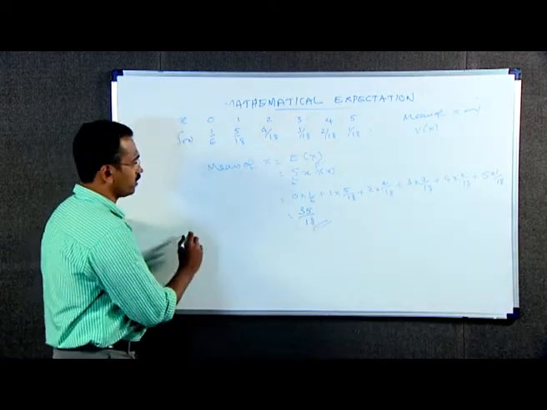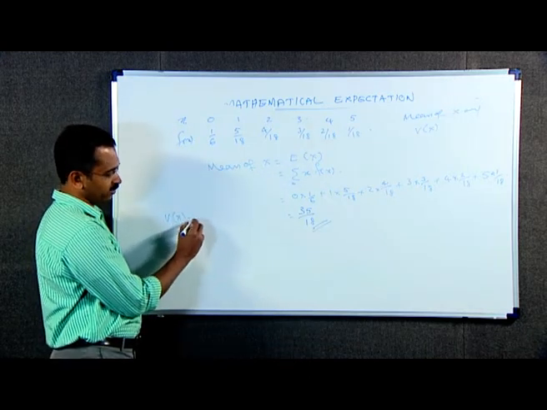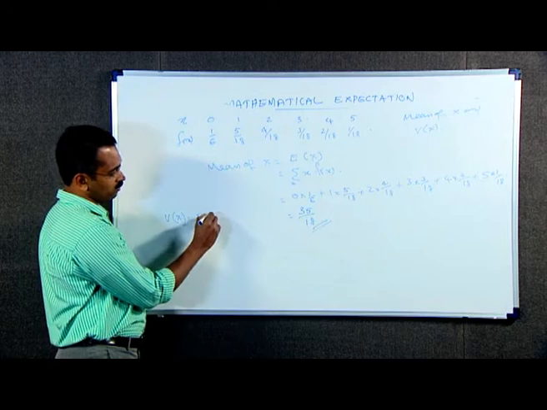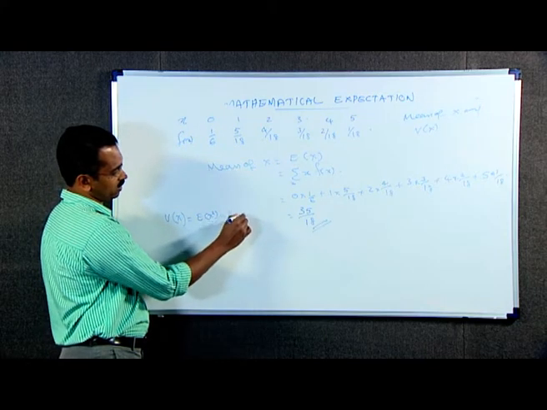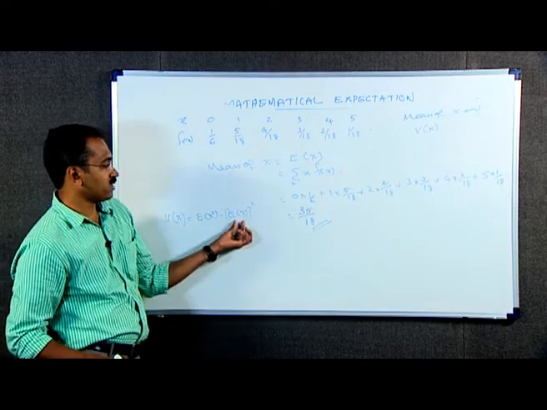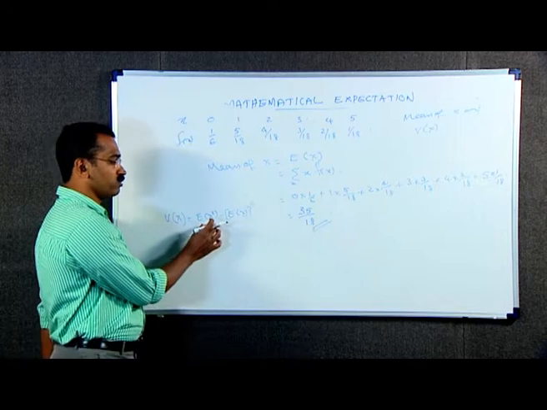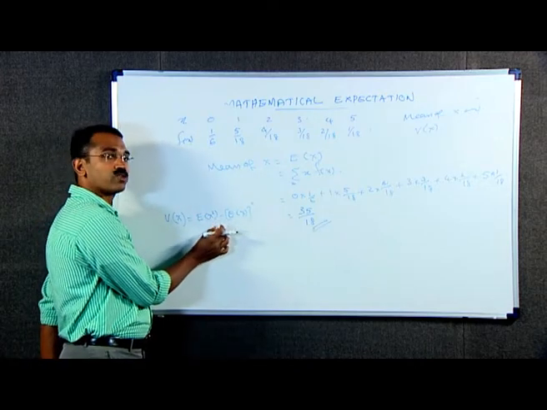Now, variance of x, by definition of variance, we have V of x is equal to E of x square minus E of x the whole square. Here E of x is already obtained, 35 by 18. Therefore, we have to find only E of x square.